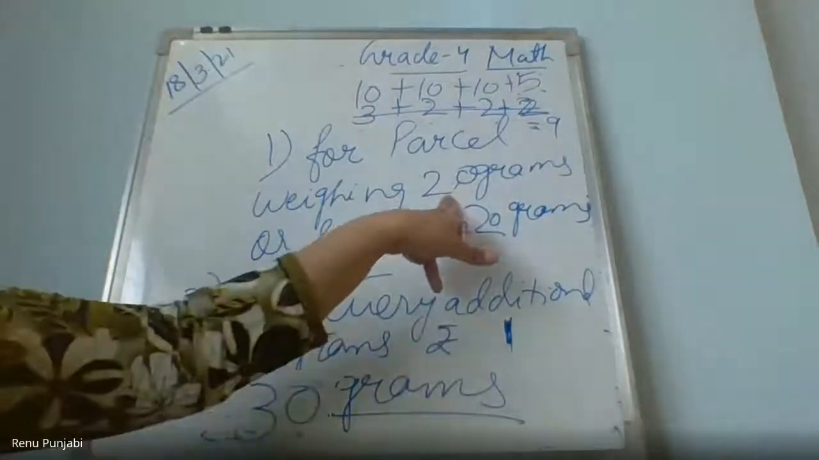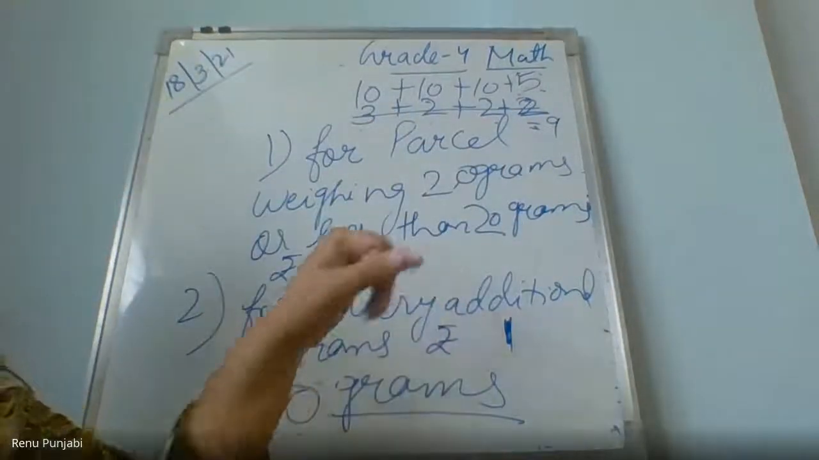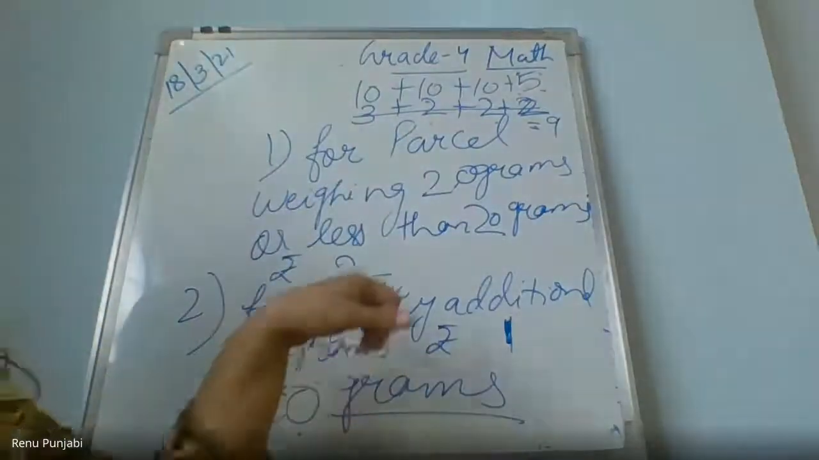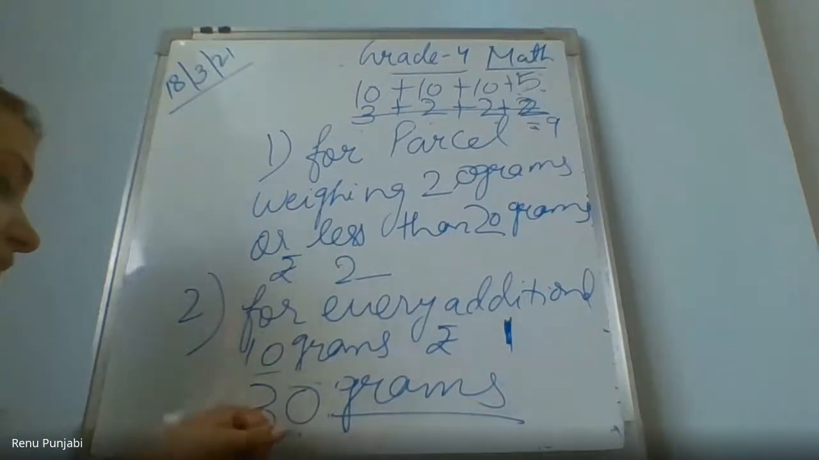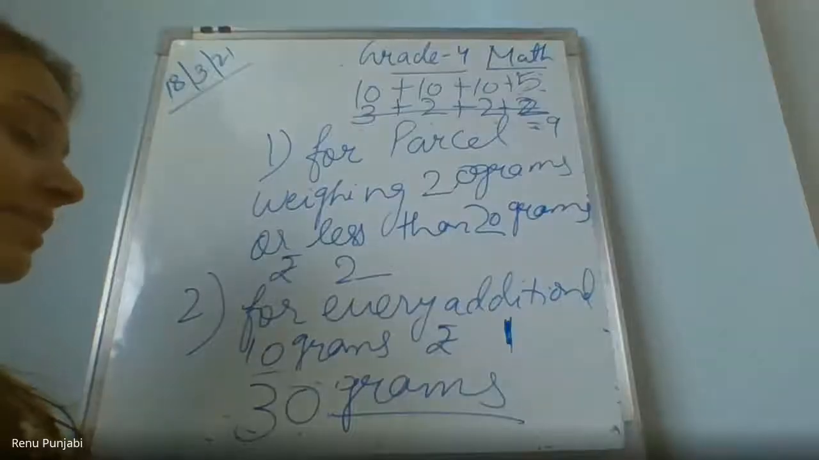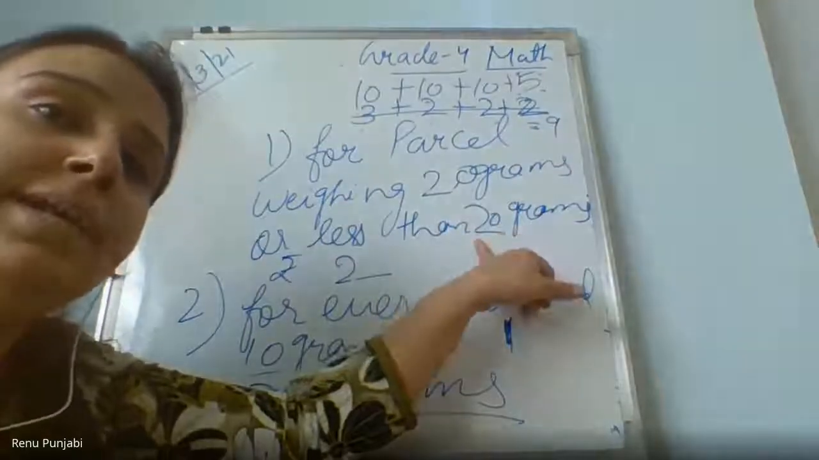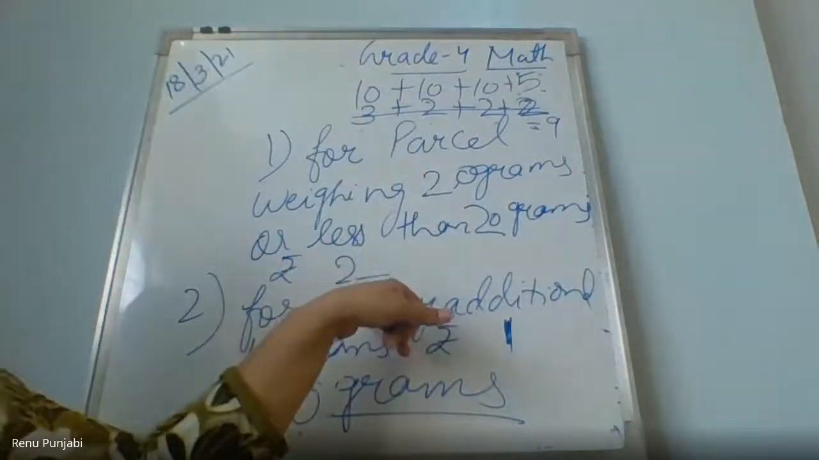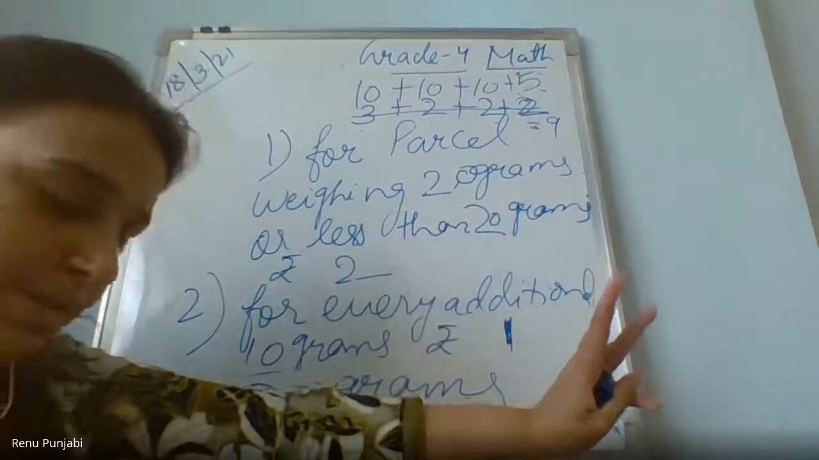Till 20 grams, you need to pay 2. And for every additional 10 grams, you need to pay 1. And the total weight of your parcel is 30 grams. So what price will you pay? Ma'am, 3 rupees. Yes, ma'am. You got it? Yes. So for the minimum till 20 grams, you will pay 2 rupees, and for your additional 10 grams, you will pay 1 rupee. Total 3 rupees you will pay.